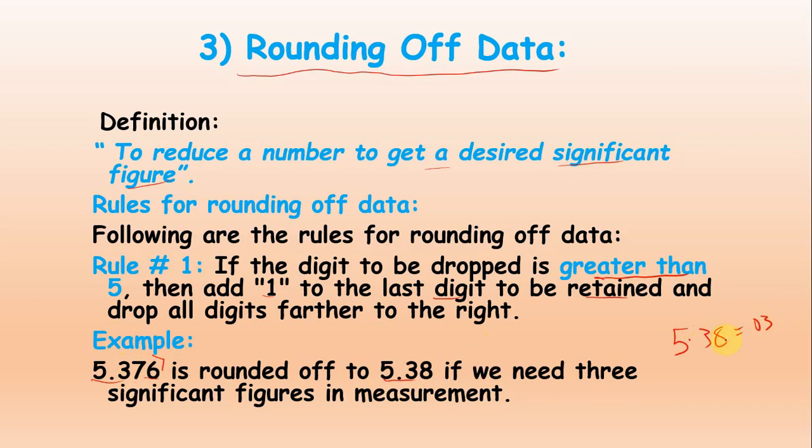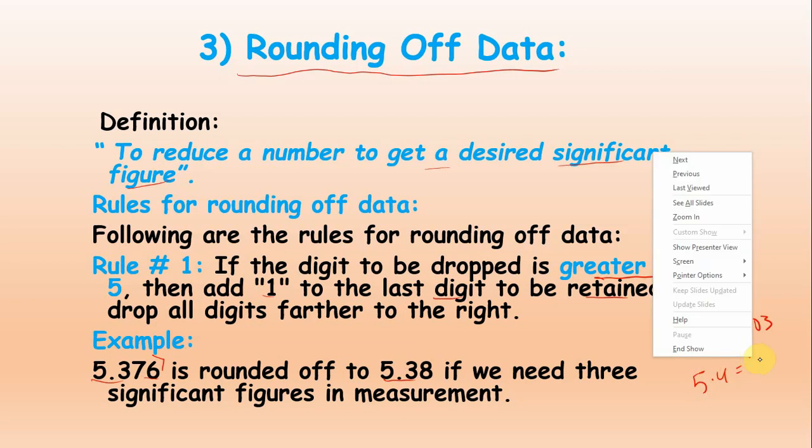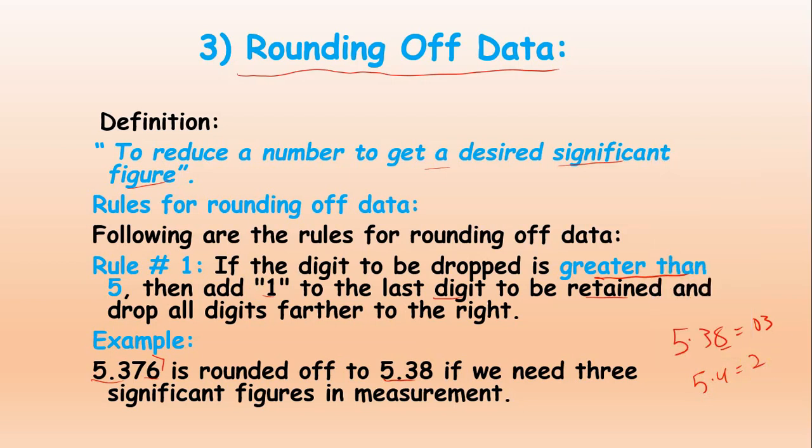If I want 2 significant figures, we will apply the same rule number 1 here. 8 is greater than 5, remove 8 and add 1 to the next number, which is 3. So the answer will be 5.4, and here will be the 2 significant figures.